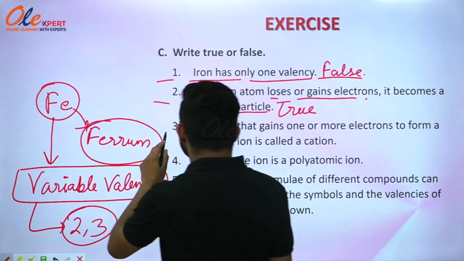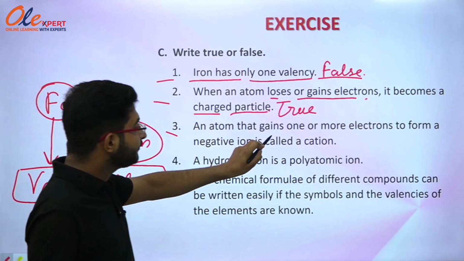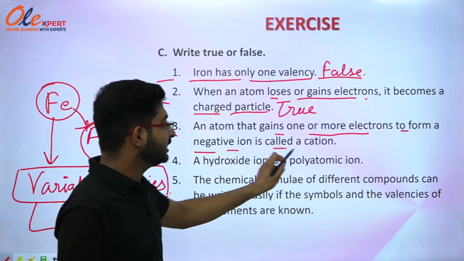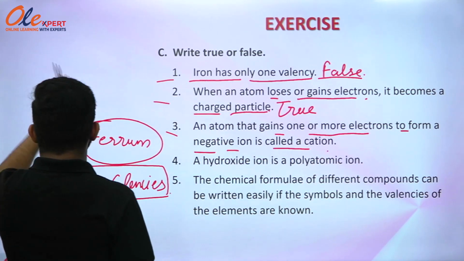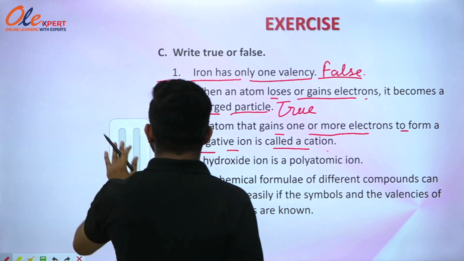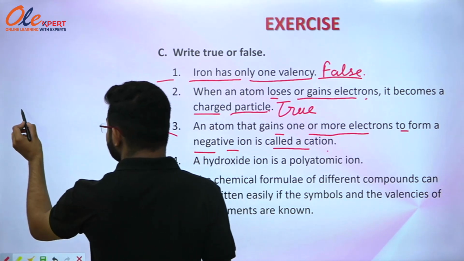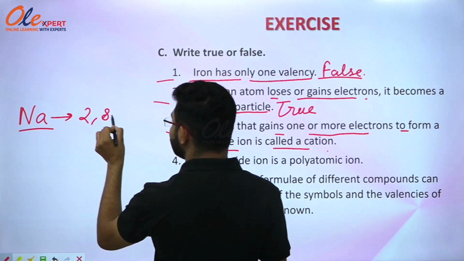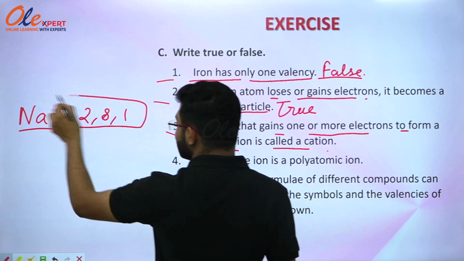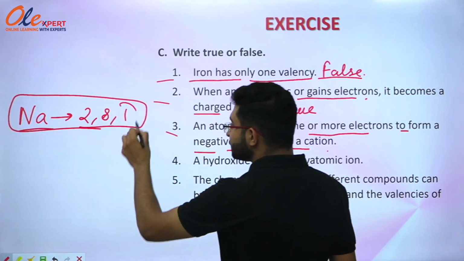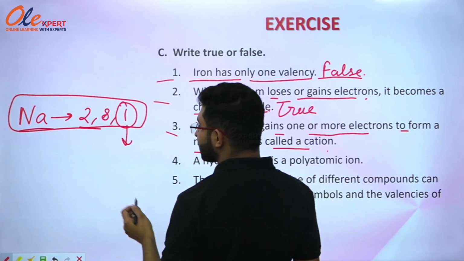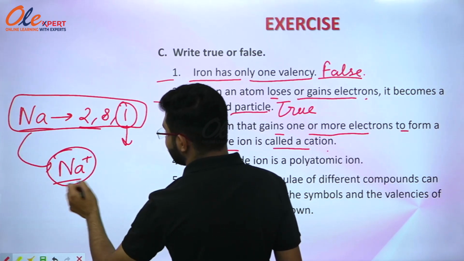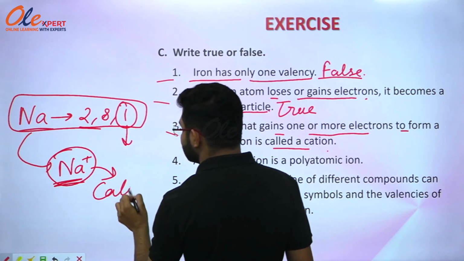Now the next part says that an atom that gains one or more electrons to form a negative ion is called a cation. Firstly, we should understand what are cation and what are anion. Whenever any atom, let's just say sodium, it has a valency of 2, 8, 1. So for becoming stable, it will just lose its one electron, and it will form Na positive ion, and this will be known as cation.